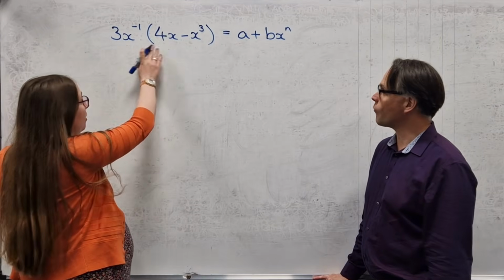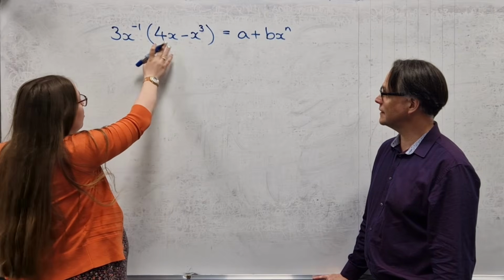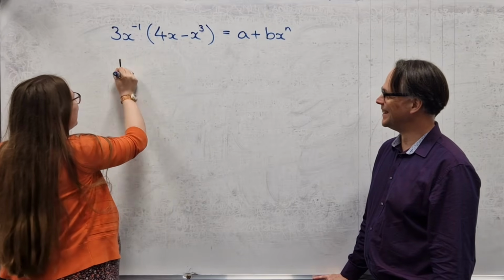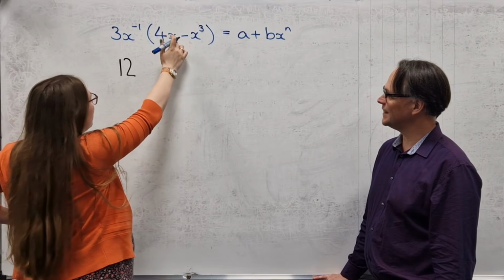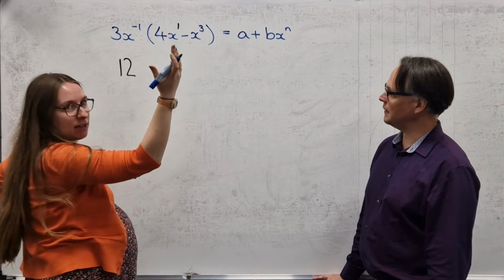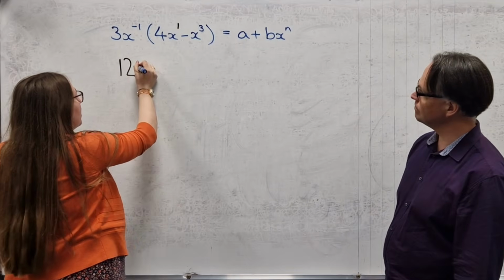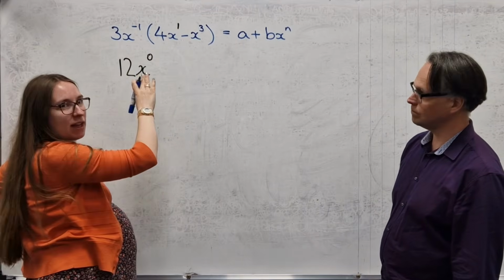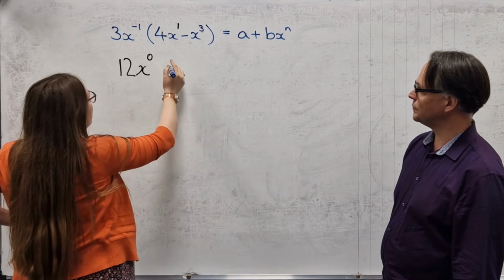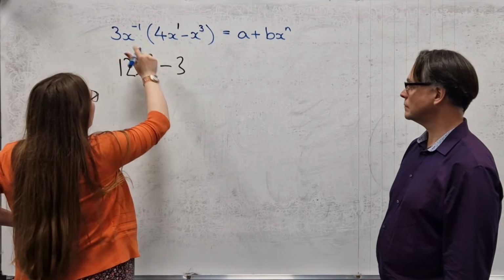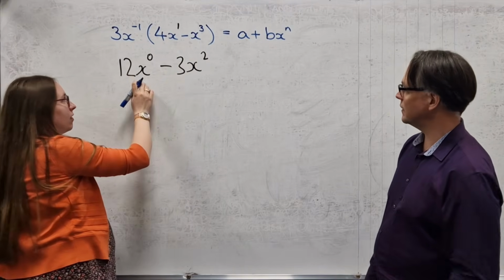So all you have to do is just expand the brackets, using your index laws. Here you've got 3 times 4 is 12, and x to the minus 1 times x, remembering that x by itself is x to the power 1. You add these together, so that's x to the power of 0. Then this times this gives minus 3, and x to the minus 1 times x to the 3 is x squared. Add the powers.